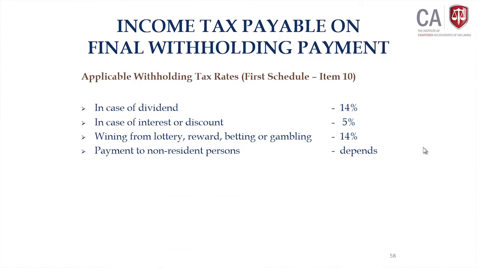In the case of dividend, not specified separately, so 14%. In case of interest or discount, 5% given clearly. Benefit from lottery, reward, betting or gambling, not specified, therefore 14%. Any unspecified withholding tax is 14% under the first schedule. Any payment to non-residents depends on the double tax agreement or on the nature of the payment.